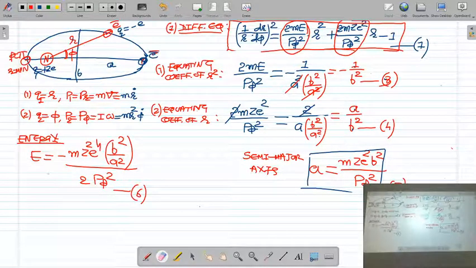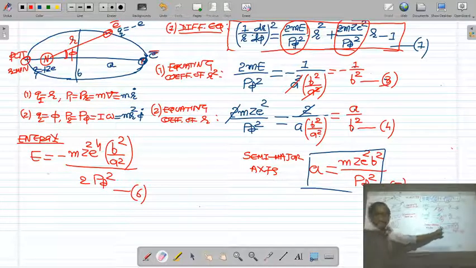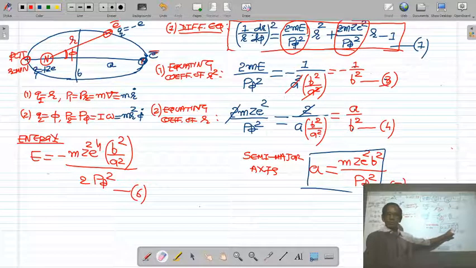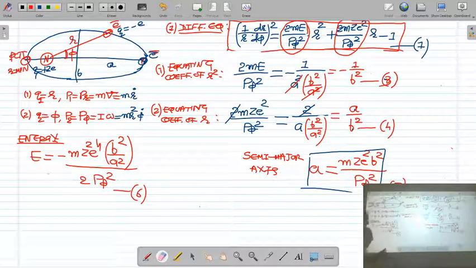So from equations 5 and 6, the semi-major axis of the elliptical orbit of the electron can be calculated from m z square b square upon p phi square, and the energy of the system can be calculated from minus m z square e raised to 4 b square upon a square upon 2 p phi square.